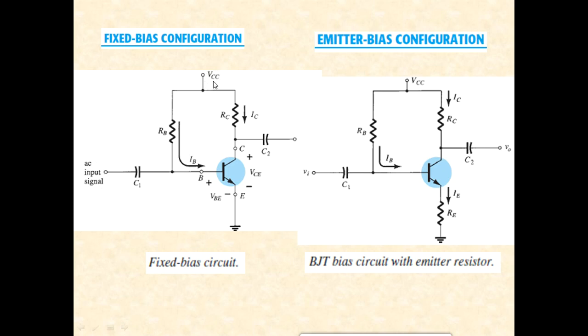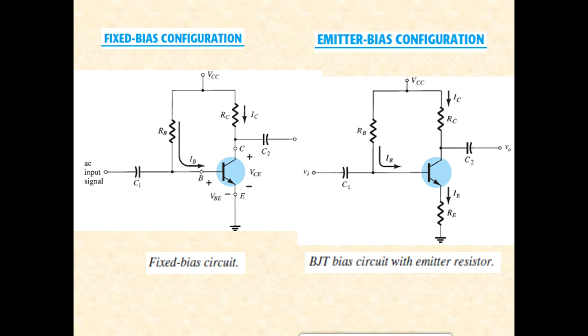So for DC biasing of any device, any configuration, the first step is to ignore these capacitors because they have high input impedance and output impedance. So it's like 1 by infinity, which is equal to 0. So we usually detach the input signal and the output signal for DC biasing. What are we left with? We are only left with the core DC part, the BJT with the resistors and the DC supply VCC.